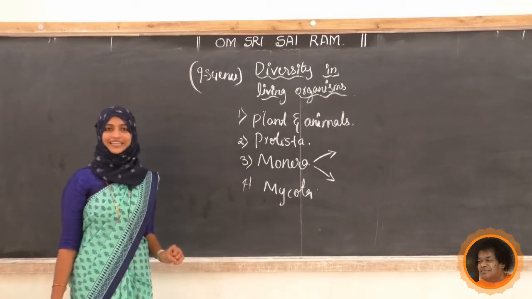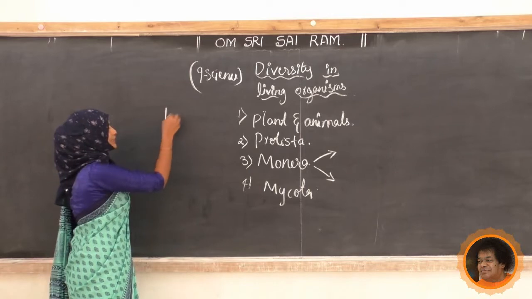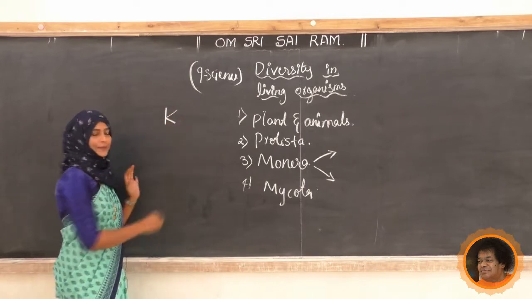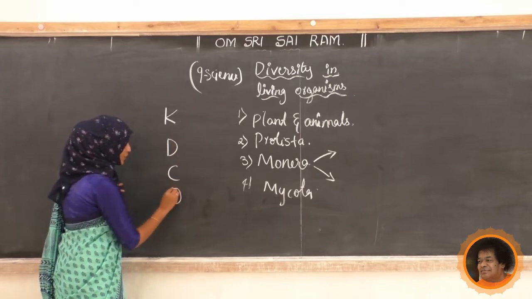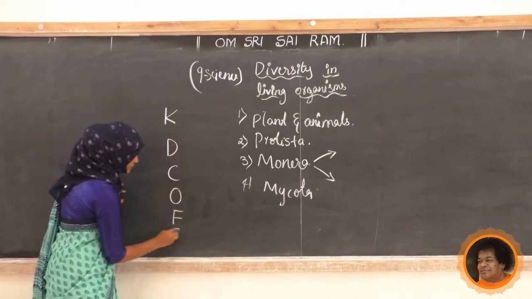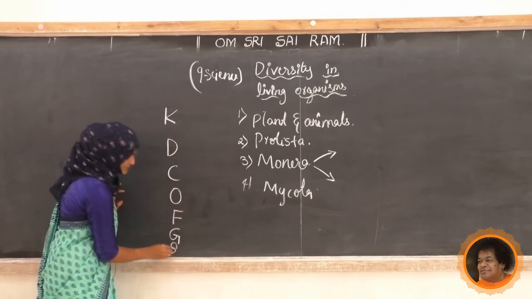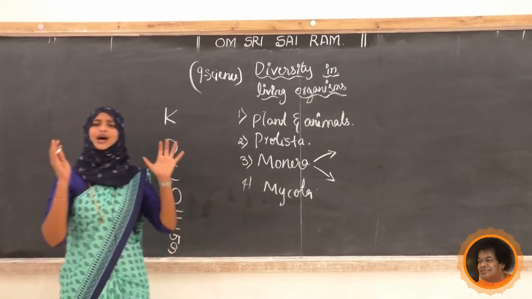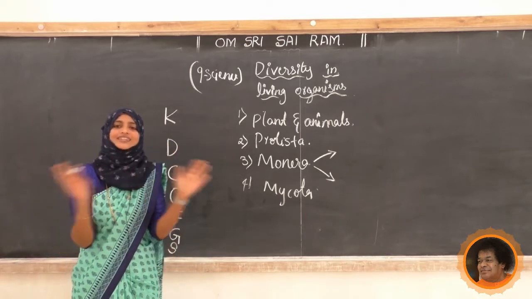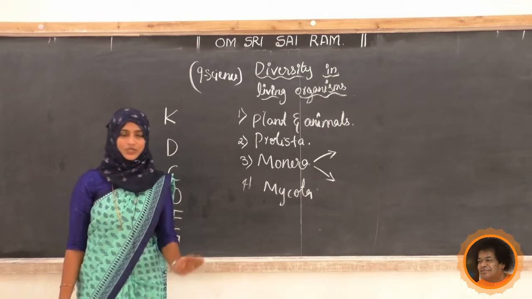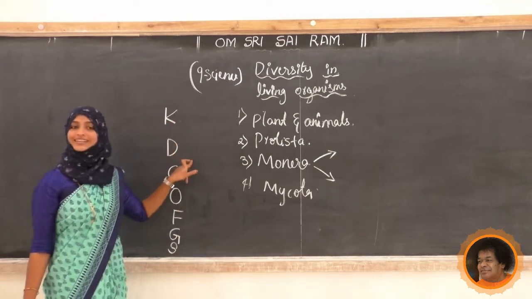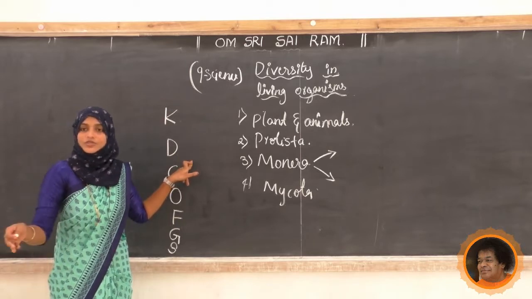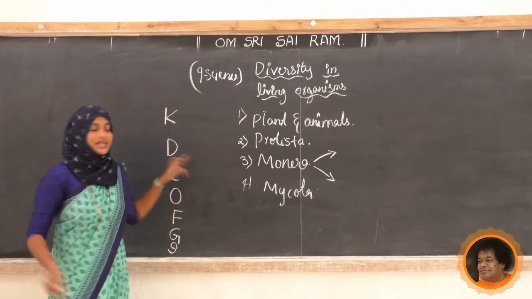First I will write here, see, look at this, first one, K, D, C, O, F, G and S. Okay, you have to study like this only, so we can't change the order of this one. Actually, K means kingdom, D means division. In terms of plants, we can say that is a division.